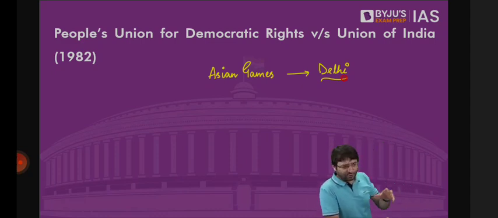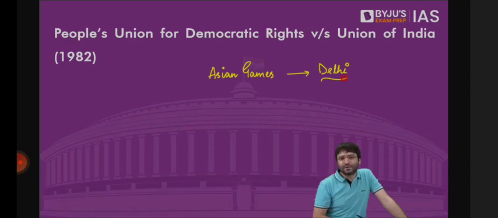We'll have to ensure that we are able to provide accommodation to all the countries and their athletes. We have to ensure their security. We have to ensure the infrastructure. We also have to ensure political stability in India, right? But that Olympics, if these games are allocated to us, if we bid and win that bid, that is going to be monumental again. Asian Games were announced to be held in Delhi in the 1980s.